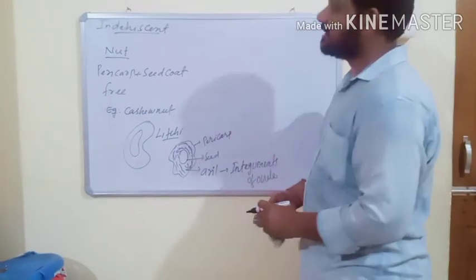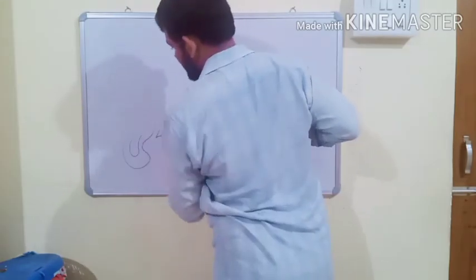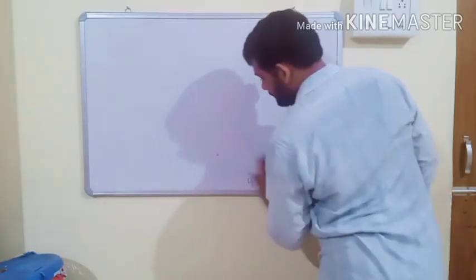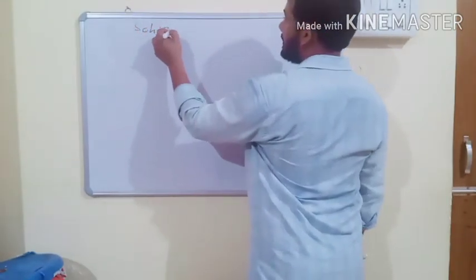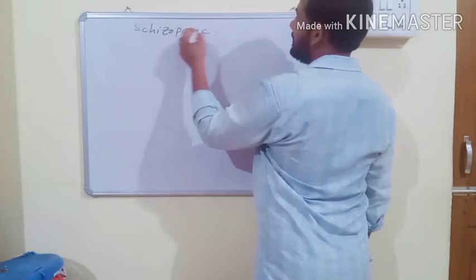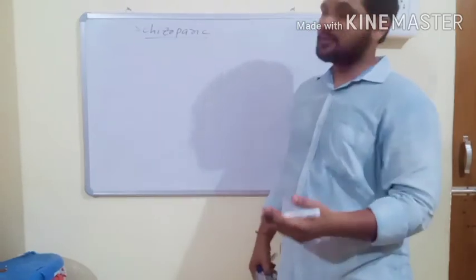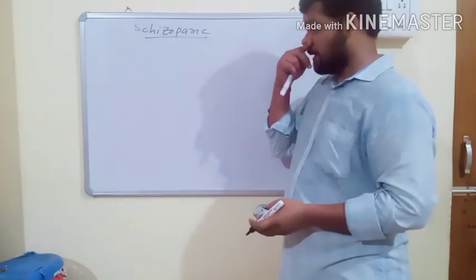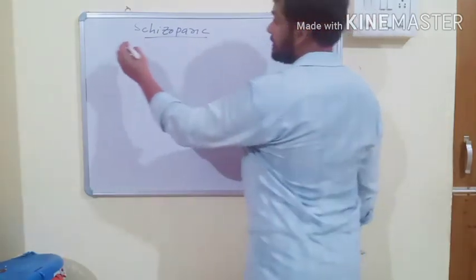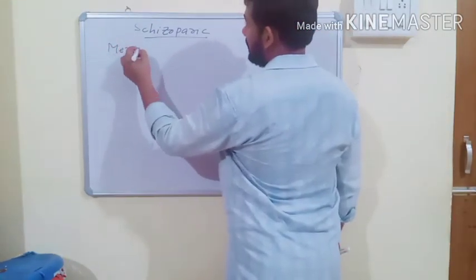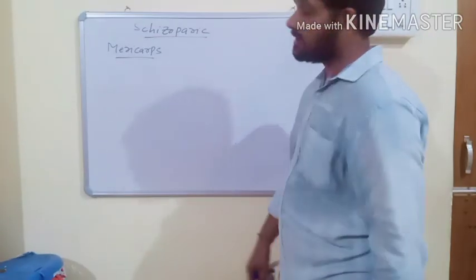These are the different types of dry indehiscent fruits. The last type of dry fruits is schizocarpic. Schizocarpic fruits have the characters of both dry dehiscent and dry indehiscent. That means sometimes they dehisce and sometimes they do not dehisce. But when they dehisce, they form small fruit-like structures, and these smaller parts are known as mericarps. And schizocarpic fruits are again divided into many types.